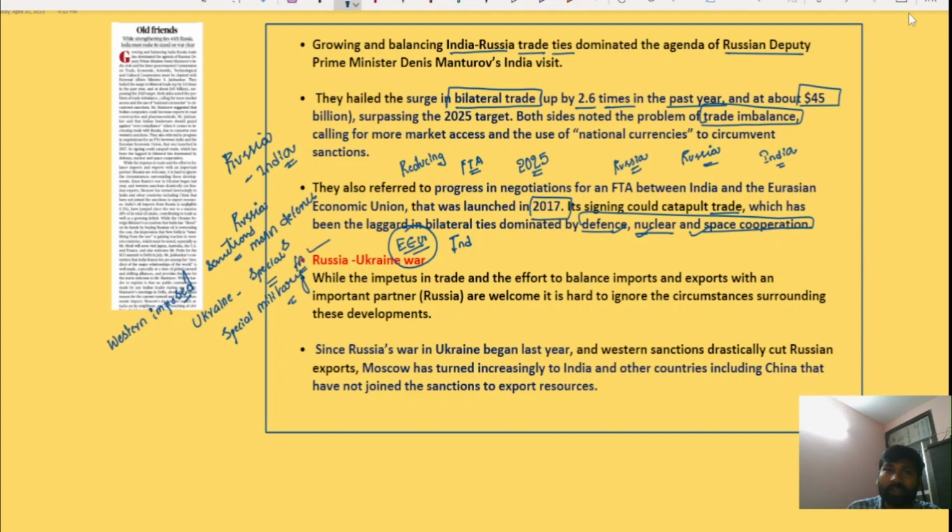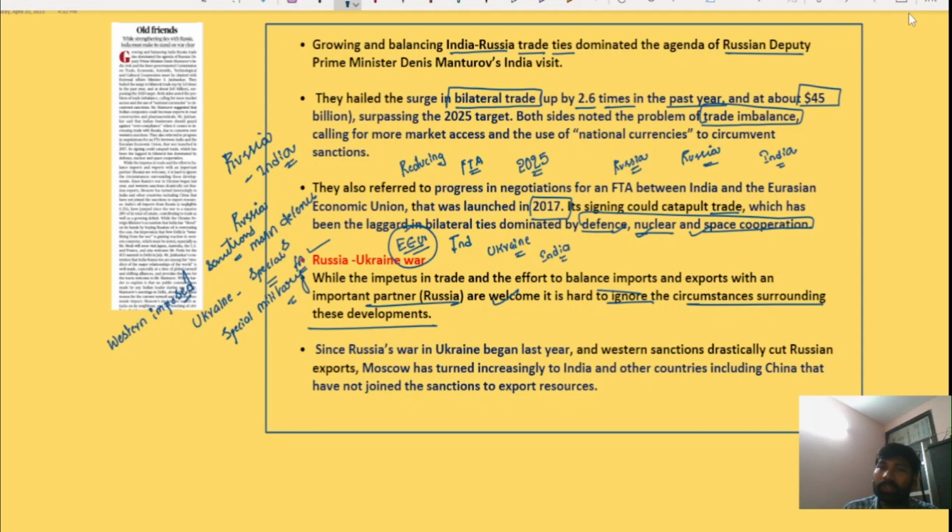Okay, so in this context, the relations of India with Russia will also be shaped by the Russia-Ukraine war. The impetus in trade and effort to balance imports and exports with an important partner are welcome, but it is hard to ignore the circumstances surrounding these developments, because it has been more than 1 year since Russia started its special military operation against Ukraine. So India should not remain silent on the Ukraine issue.